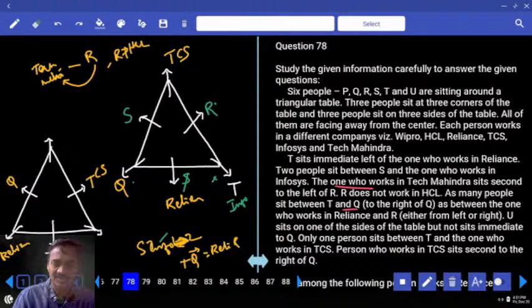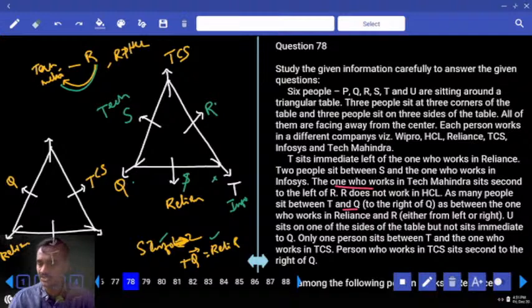Then from the right hand side of whom? Right hand side of Q. Right hand side of Q, T and Q. How many people? Three people. Reliance and R, there are exactly three people from the left hand side. And next one, R's second to the left hand side. Now who is that one? Tech Mahindra. R second left, who is that one? Tech Mahindra. Then one more person is left out.